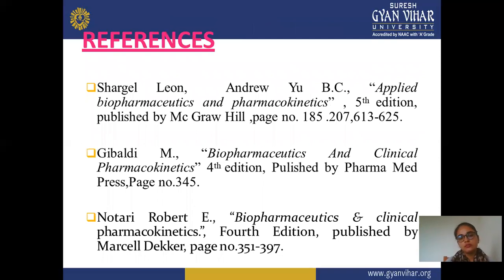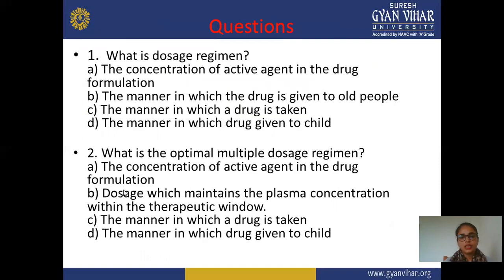Next is the reference part. In the reference part, first is Arshil Leon, fifth edition, published by MC Group, page numbers 185, 207, and 613 to 625. Next is Gibaldi P., Biopharmaceutics and Clinical Pharmacokinetics, fourth edition, published by PharmaMed Press, page number 345. Next is Notari Robert E., Biopharmaceutics and Clinical Pharmacokinetics, fourth edition, published by Marshall Decker, page numbers 351 to 397.